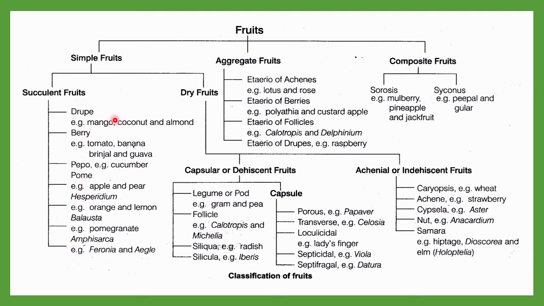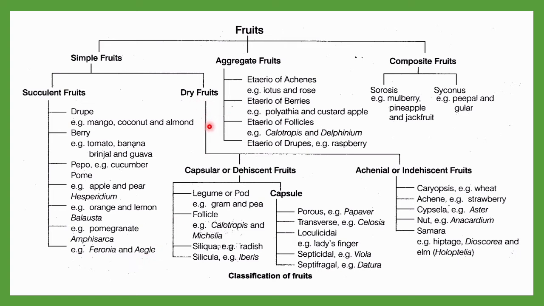It includes drupe, berry, pepo, and pome, and here you can see the examples. Then Hesperidium, then Balausta, then Amphisarca. These are all examples. Drupe includes mango, coconut, almond. Berry includes tomato, banana, brinjal, guava. Pepo will include cucumber. Pome will include apple, pear. Then Hesperidium includes orange, lemon, like juicy fruits. Balausta will include pomegranate. Amphisarca includes Feronia and Aegle.